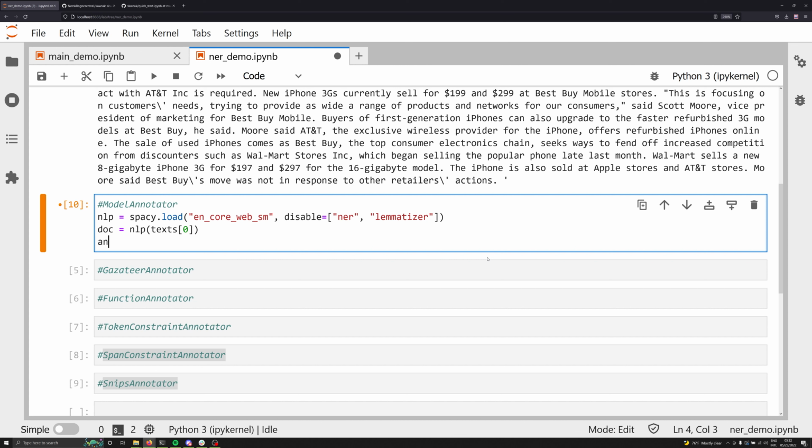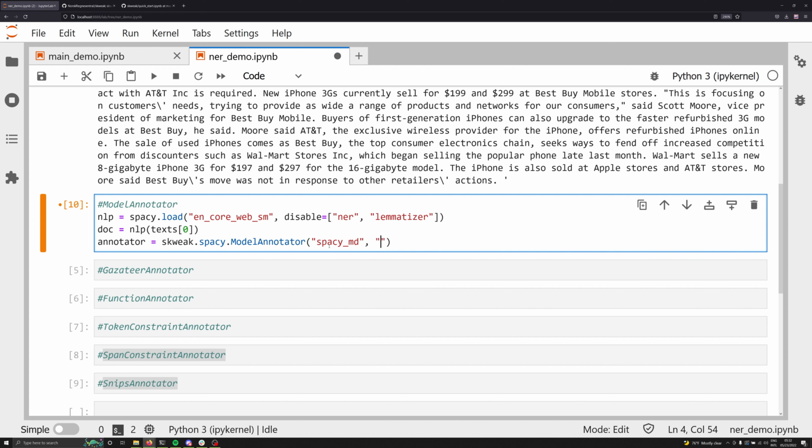But let's go ahead and do it. So we're going to create an object called annotator. And what this annotator variable is going to point to is specifically skweak.spacy.ModelAnnotator. Pay particular attention to the capital M and the capital A here. Now this is going to take two arguments. The first thing is going to be what we're going to call this model annotator. I'm going to call this spacy_md, and that's a reference to the medium model. The next thing that we need to point to is the model itself.